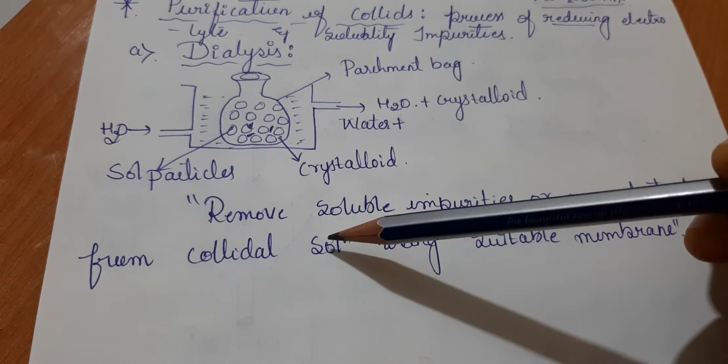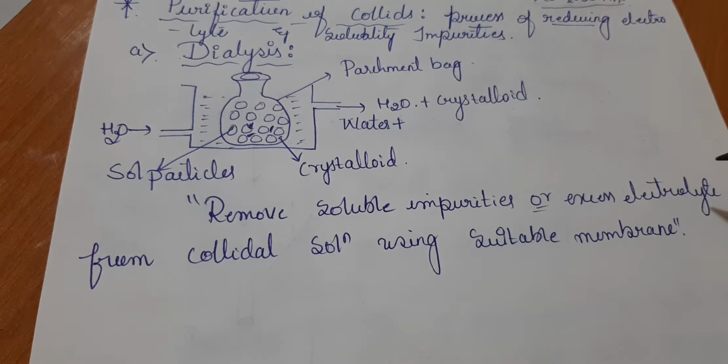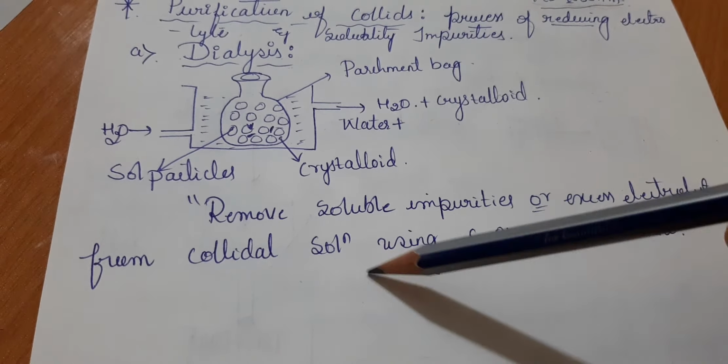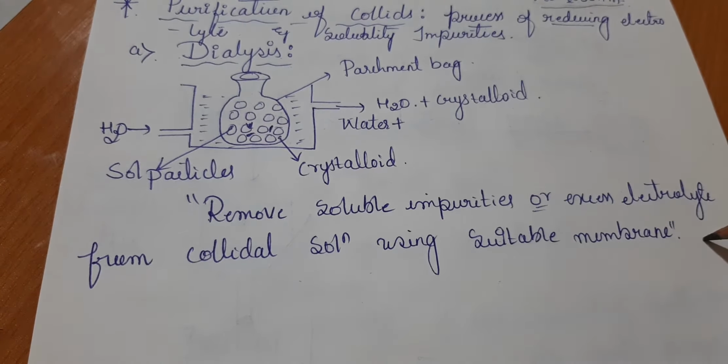See here, removal of suitable impurities or excess electrolyte from the colloidal solution using a suitable membrane. This is the parchment bag with a suitable membrane filled with salt particles as well as crystalloids. We do not want impurities to come out. We want only crystalloids in the range 1 to 1000 nanometer to come out, and those crystalloids combine with water and are taken away. This whole process, called dialysis, can also be asked for 2 marks.